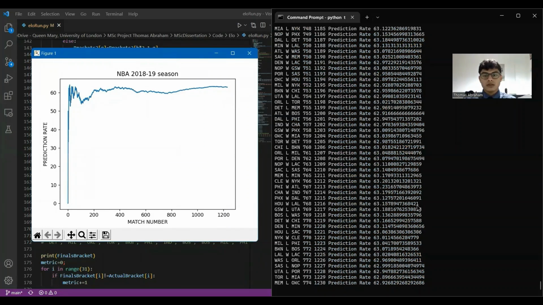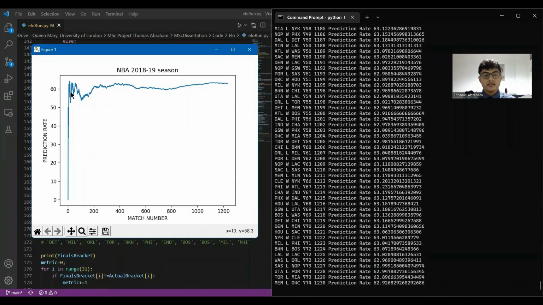Now, as you can see, based on the ratings predicted for the entire season, a graph is generated using matplotlib. And from the graph, we can see that there is a roughly 63% prediction rate.